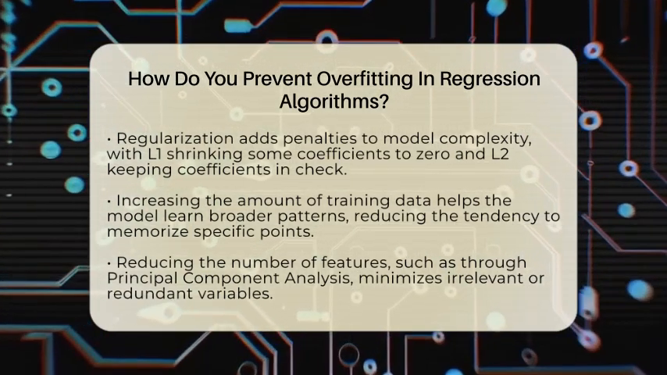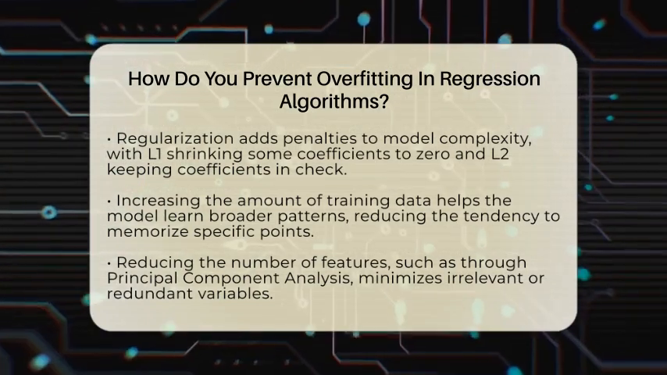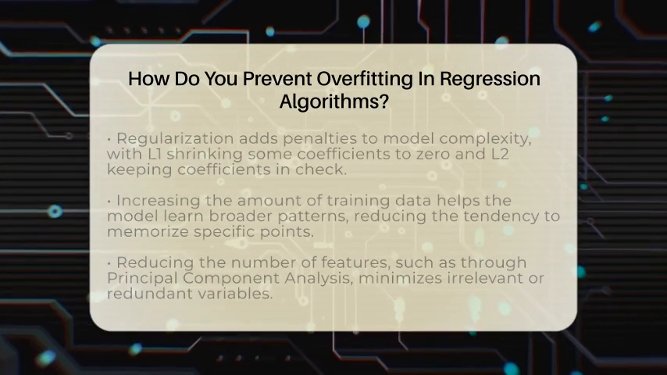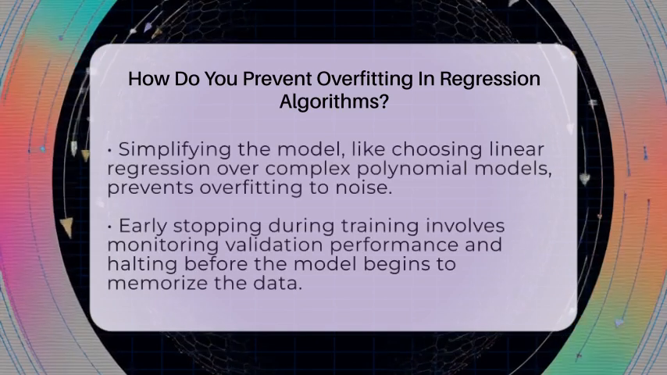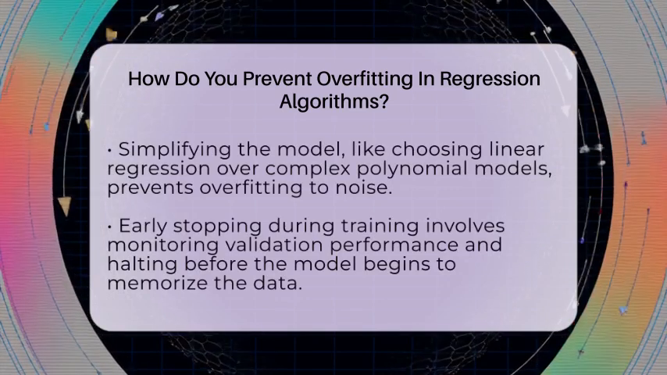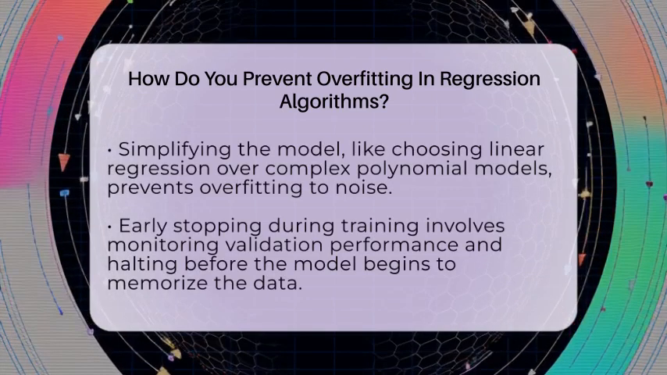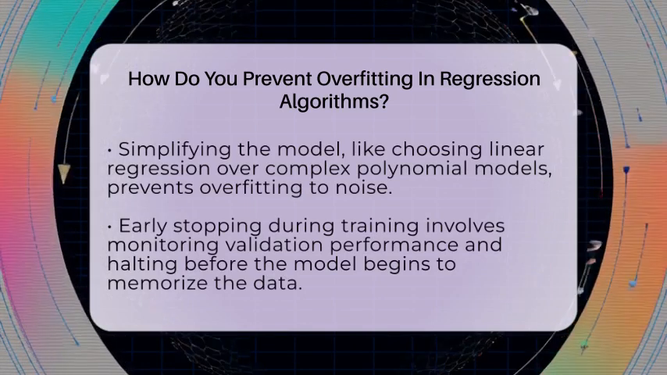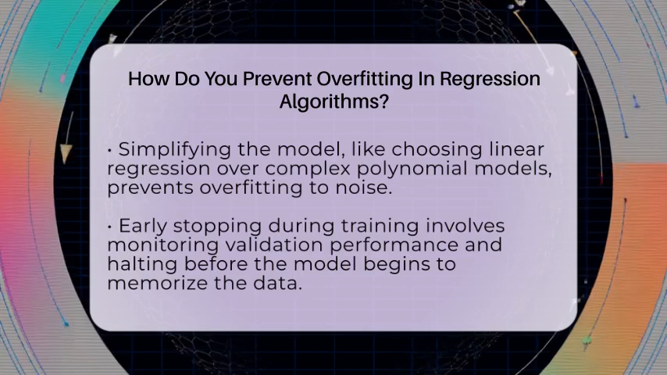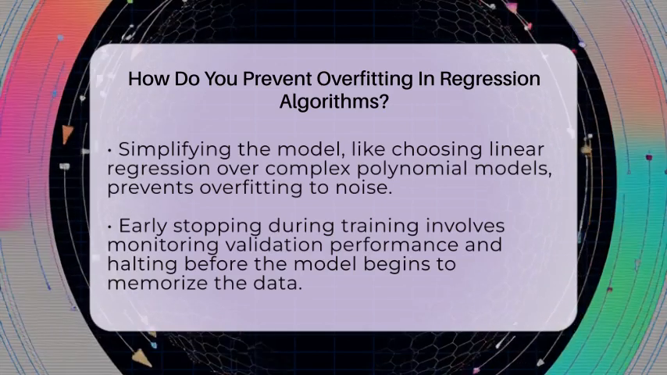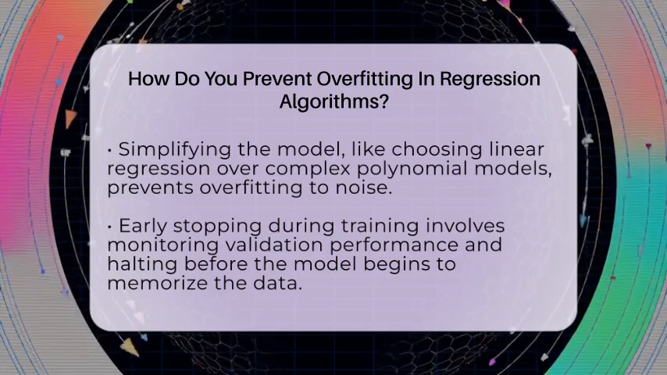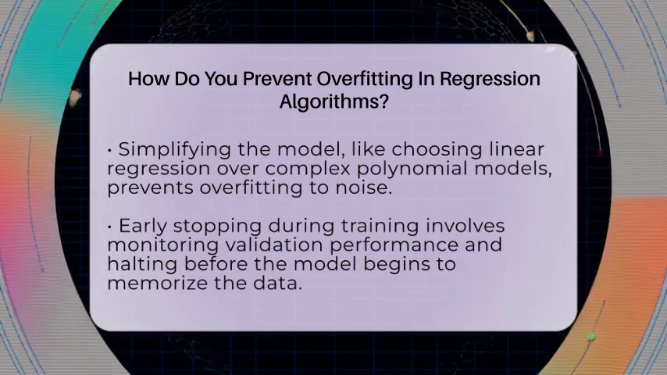Reducing the number of features can also help. If you have many variables, some might be irrelevant or redundant. Techniques like principal component analysis can combine features into fewer, more meaningful ones, making the model less prone to overfitting. Simplifying the model itself is another good step. For example, choosing a linear regression model instead of a high-degree polynomial regression can prevent the model from fitting noise. Using a less complex model helps it focus on the main patterns without getting distracted.